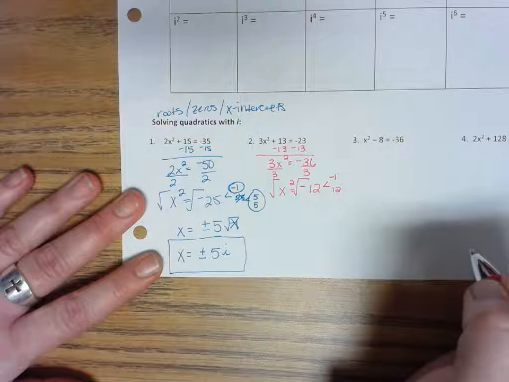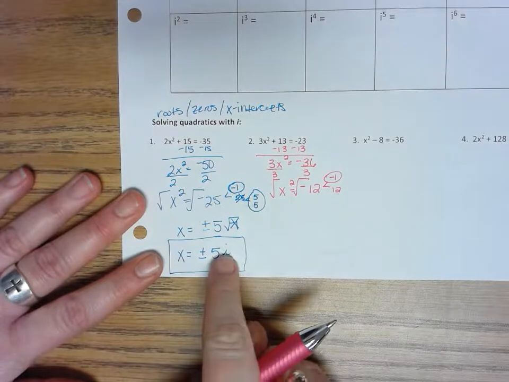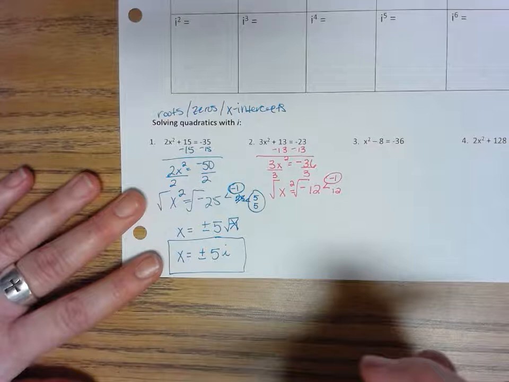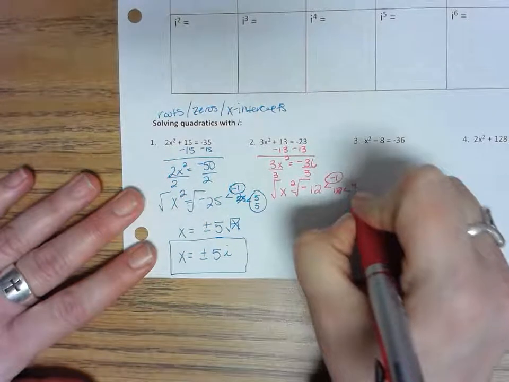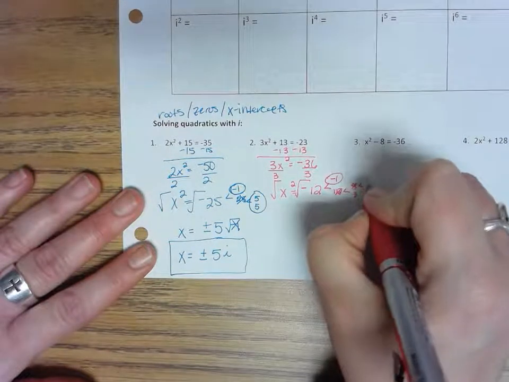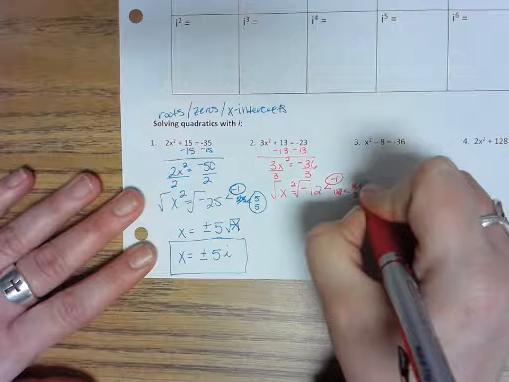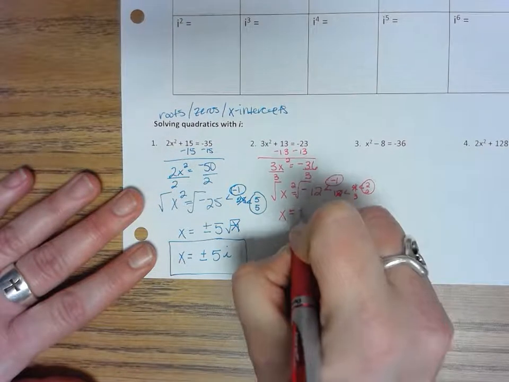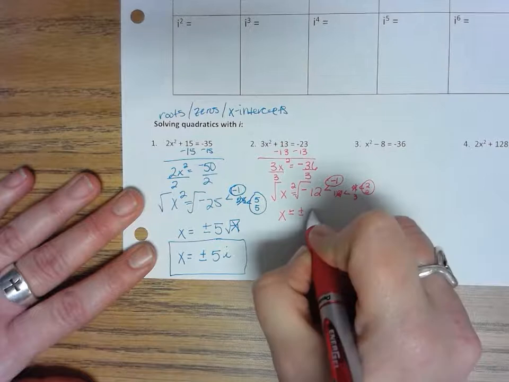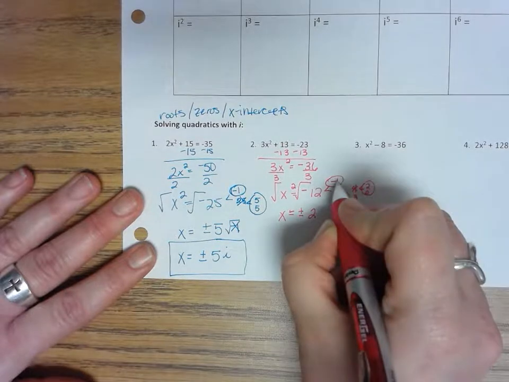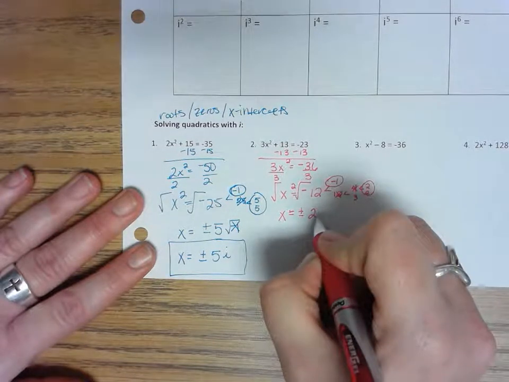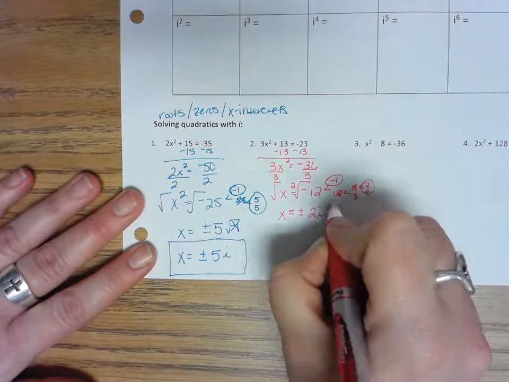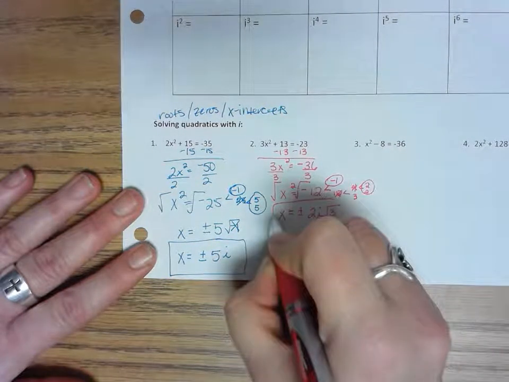So we've got the negative, which is going to be our i. We'll circle it. It's not a pair, but it's not staying under. And 12 becomes 4 and 3. And 4 is 2 and 2. So what I'm going to bring out is a pair of 2's. I cannot leave the negative 1 under. It comes out as i. And then this 3 has its lone self, so it stays in jail. Nobody helped it break out, so it's stuck.